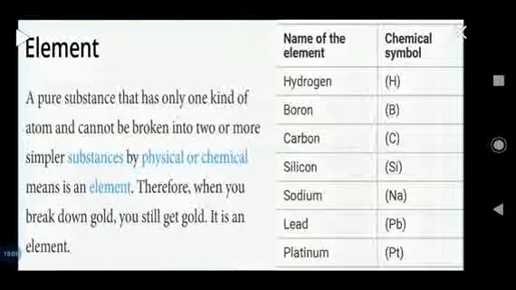Here are some elements: hydrogen, boron, carbon, silicon, sodium, lead, platinum. So all these elements are represented by their chemical symbols. Here you can see on the right side, the chemical symbol of hydrogen is H, B stands for boron, C stands for carbon, silicon Si, sodium Na, lead Pb, platinum Pt. These are chemical symbols which are used when we write any chemical equation or a chemical reaction.